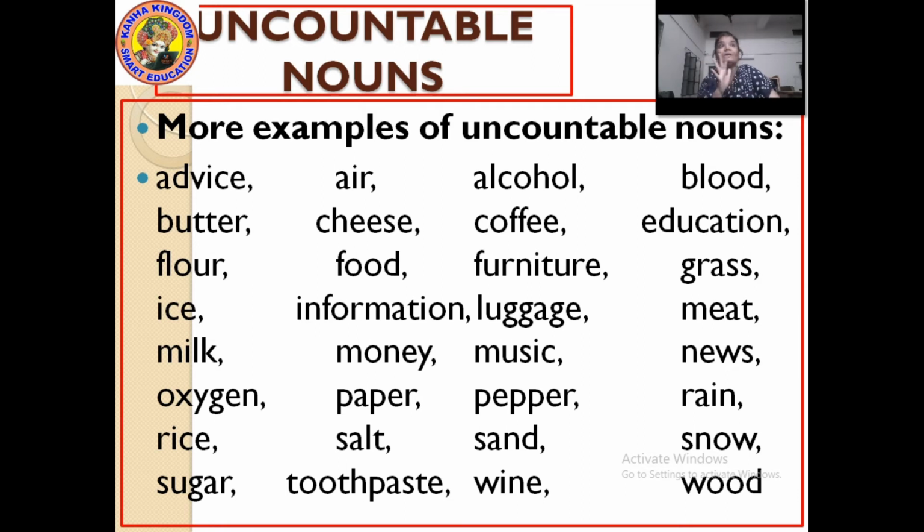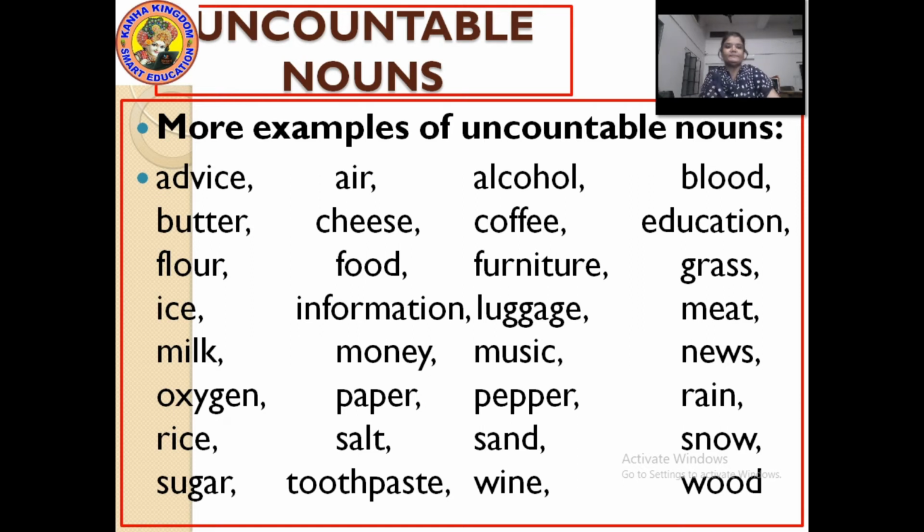Here you can also see one thing, that these uncountable nouns are in singular form. Butter cannot be counted. You can't say butters. These uncountable nouns will always be in singular form. Cheese, not cheeses. Coffee, singular form. Coffee powder will be there, coffee powders will not be there.